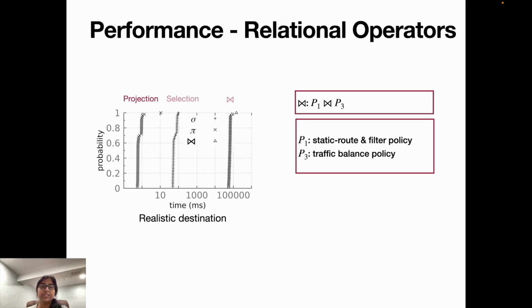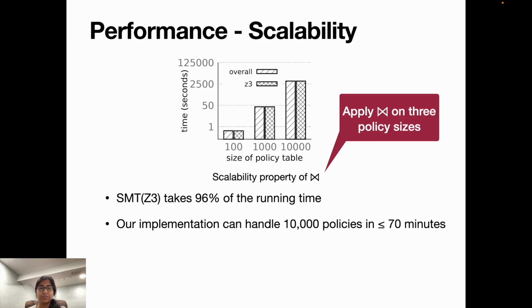We have chosen 3 for this demonstration. We have shown the comparison between the projection operator, the selection operator, and one join operator. We can see the projection operator performs the fastest, followed by the selection operator, and then we have the join, which is a join between 2 policies, P1 being the static route and filter policy, and P3 being the traffic balance policy. And we can say that our projection is the fastest, followed by selection, followed by our join performance.